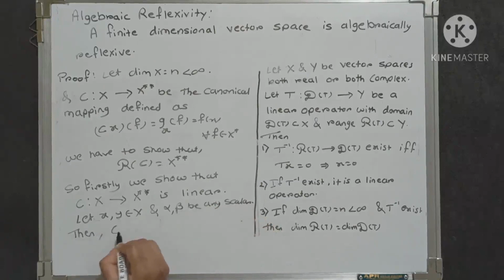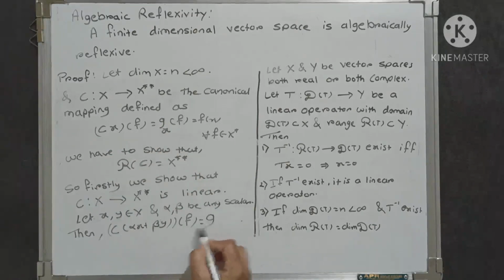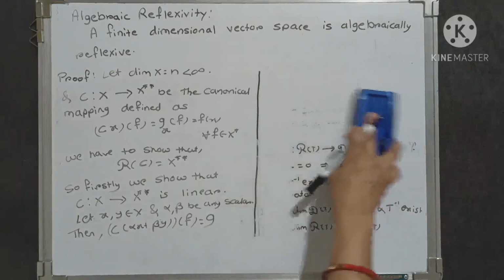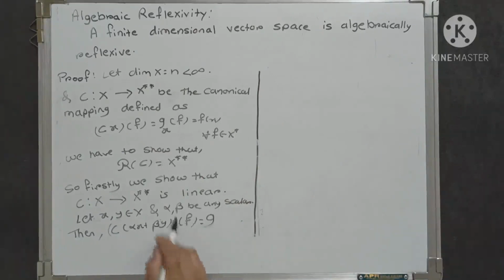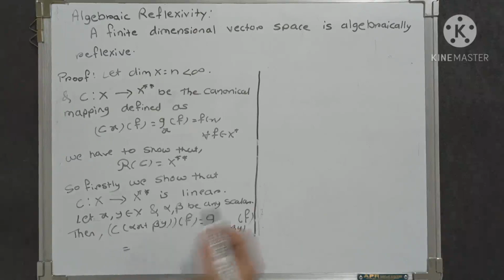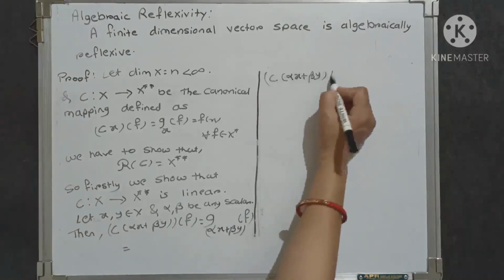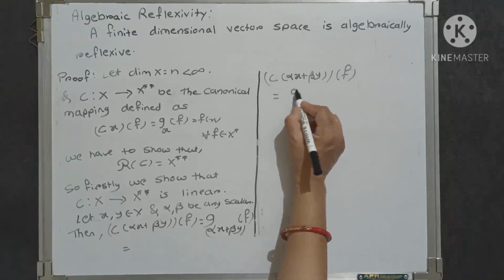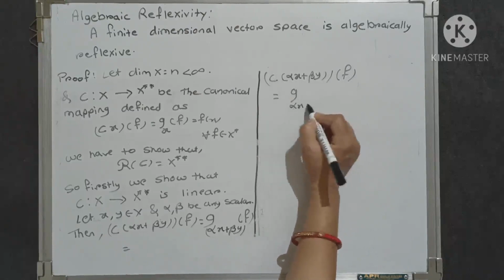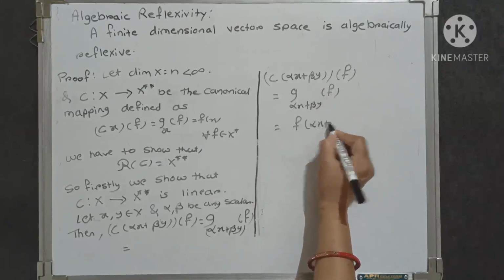Then C of alpha x plus beta y, evaluated at f, by using this definition equals G of alpha x plus beta y at f, which equals f of alpha x plus beta y.